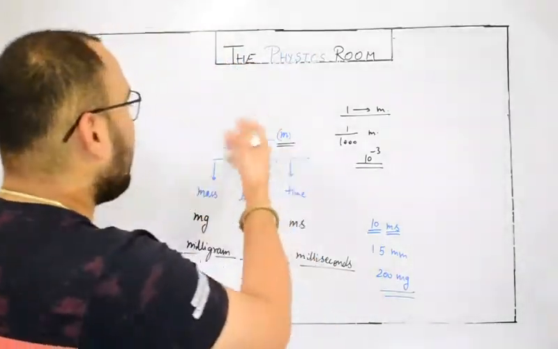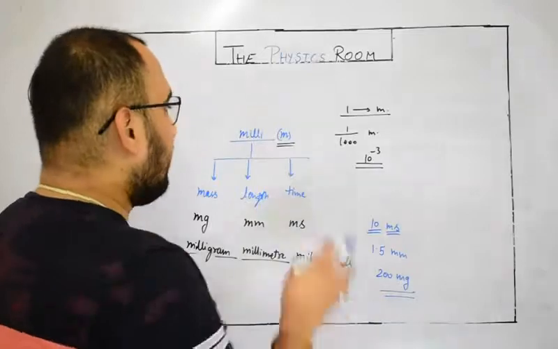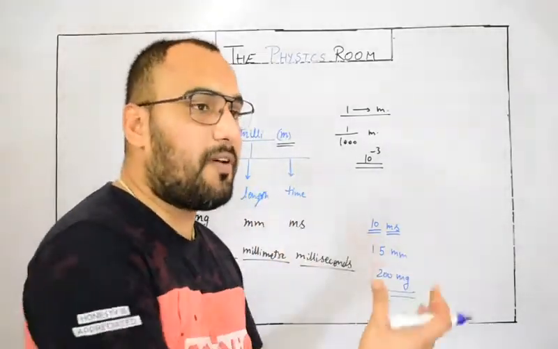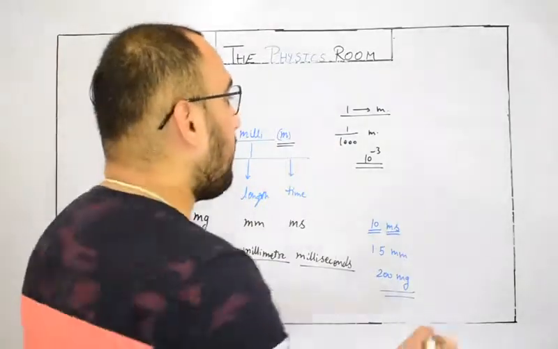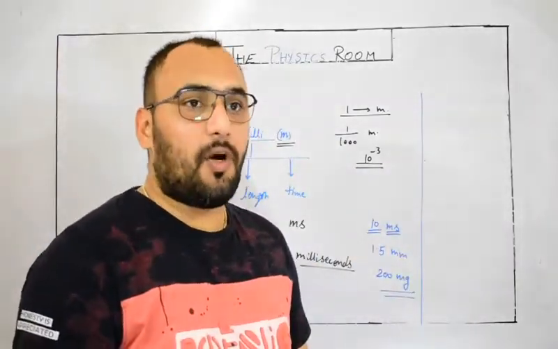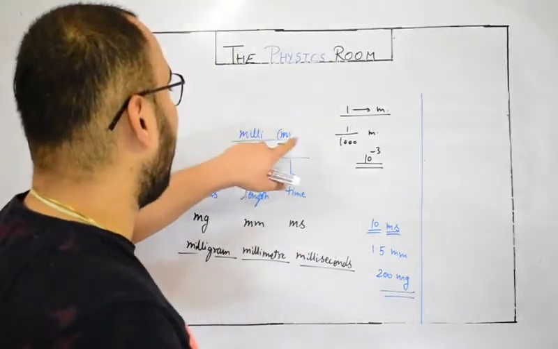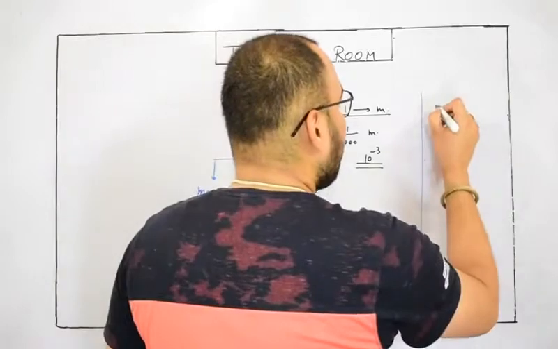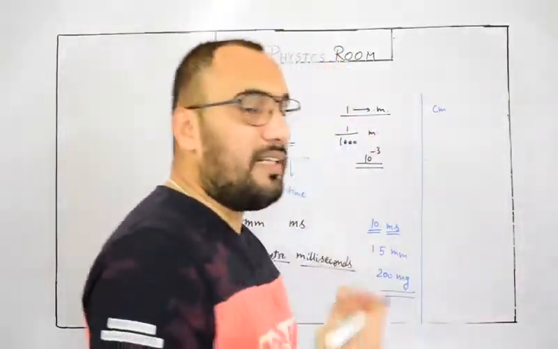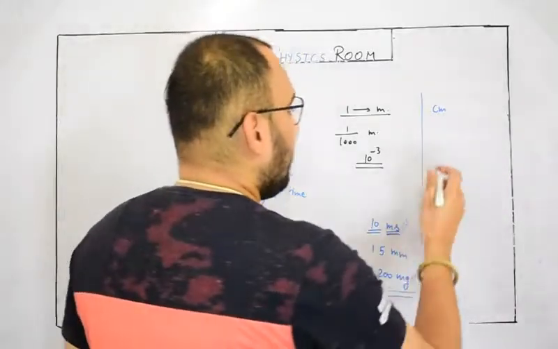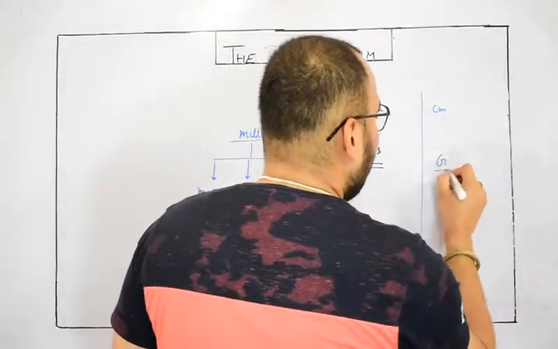So these are simply called prefixes. These prefixes can be used with different types of physical quantities, the smaller prefixes and the bigger prefixes. Bigger prefixes are usually written in capital letters, and smaller prefixes are written in small letters. Like centi: centi stands for centimeter, centigram, centisecond also. Deca, hecta. In the same way, bigger ones, giga, represented by capital G.